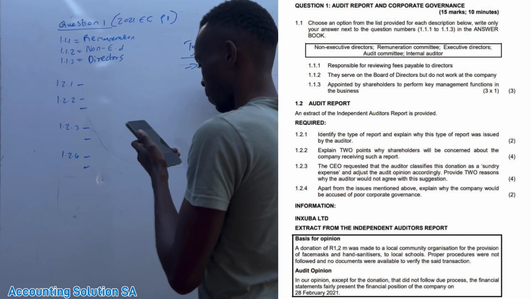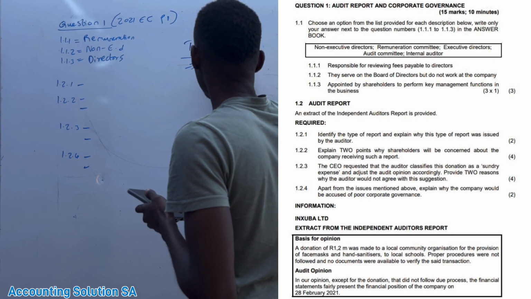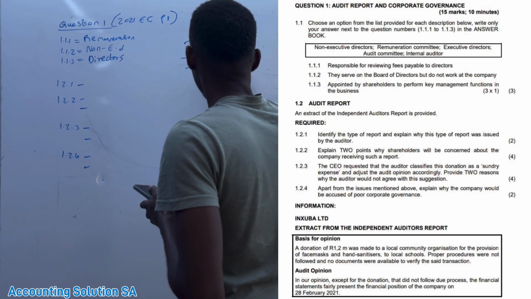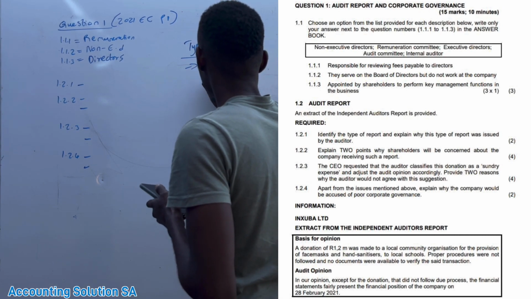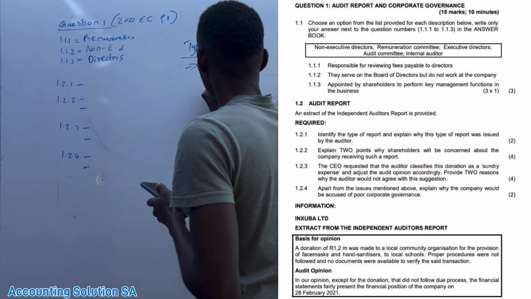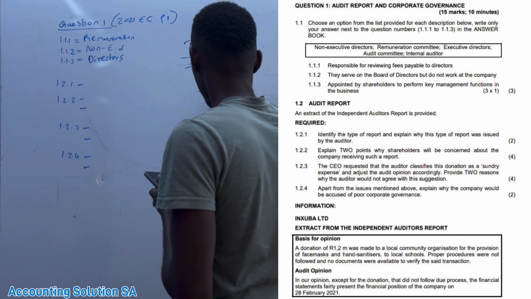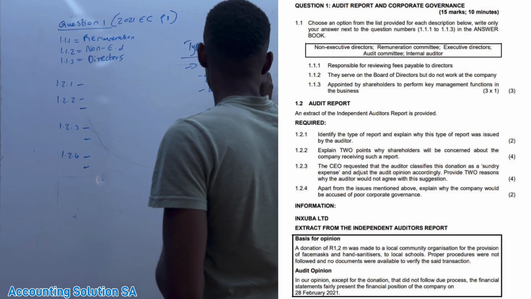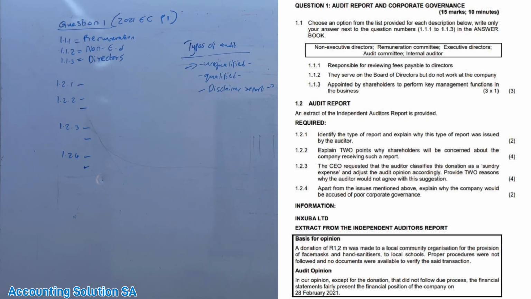Number one, let me start with the unqualified audit report, and we have the qualified, and the last one we have the disclaimer report. Okay, these are the three reports that we need to analyze first.